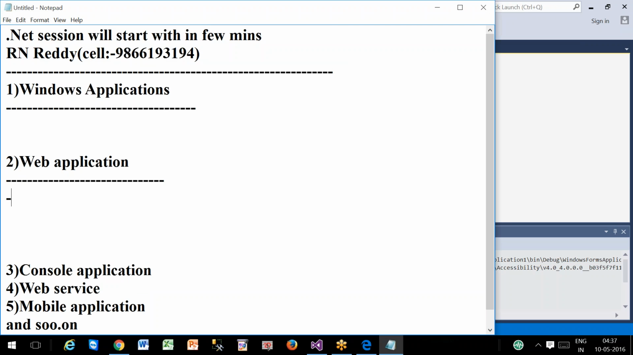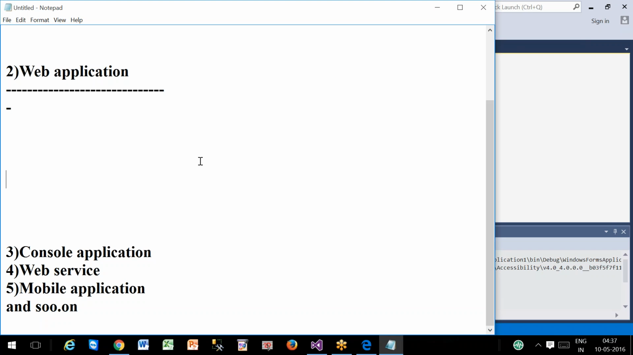We are just recalling the last class, because the next topic is CLR architecture. Once that topic is completed, tomorrow maybe we are entering into our programming language called C#.NET. Now let's try to understand the features of web application here.